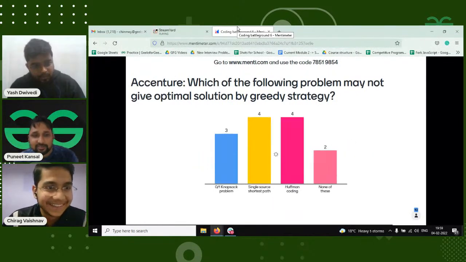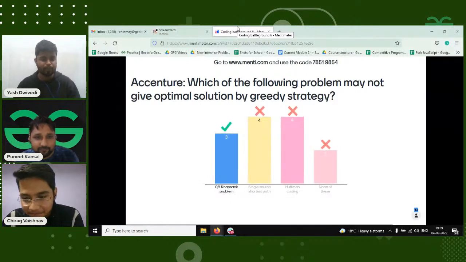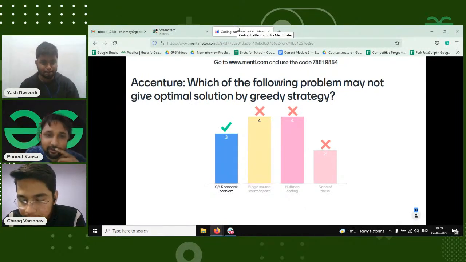Okay, so this is the last question with us, and let's see. Hmm, three people actually give the right answer. Don't worry, not by heart. These are just for the improvement. Okay, let's see who is the winner now.